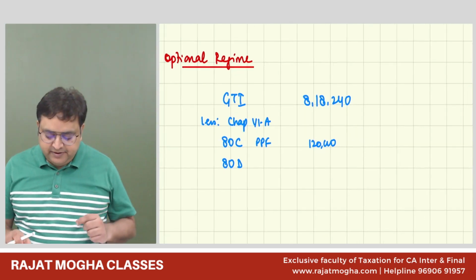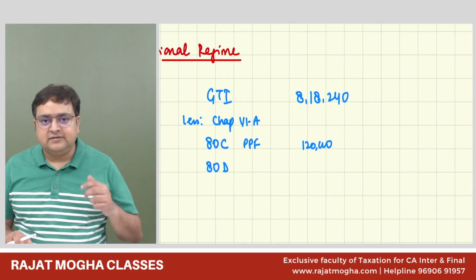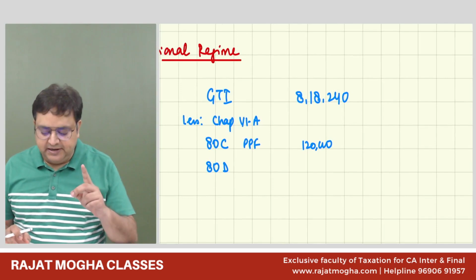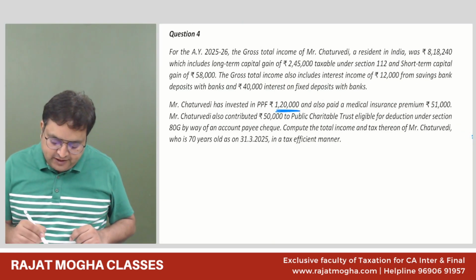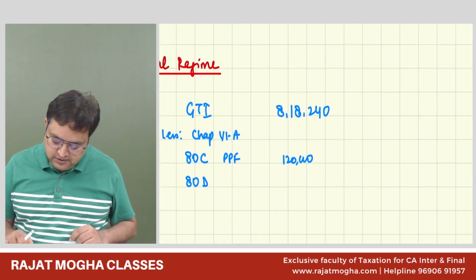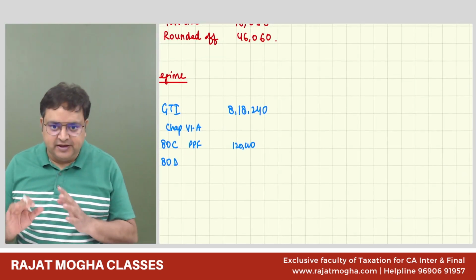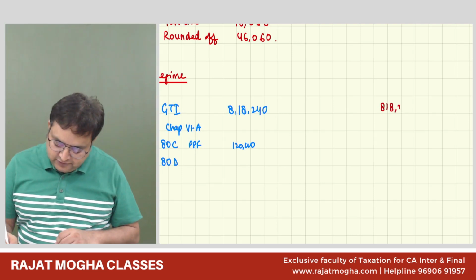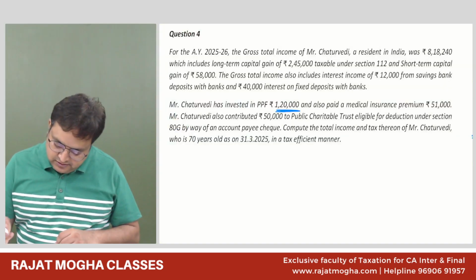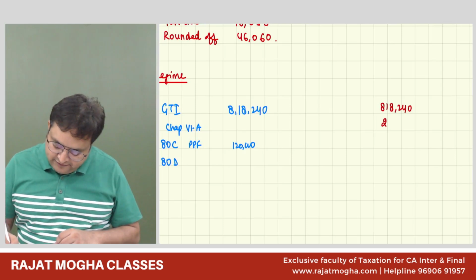Guys, please remember that in GTI there is a special income, only long-term capital gain. And how much was the long-term capital gain? 245. So just at the back of the mind, please remember that out of 8,18,240, 2,45,000 is a special income.